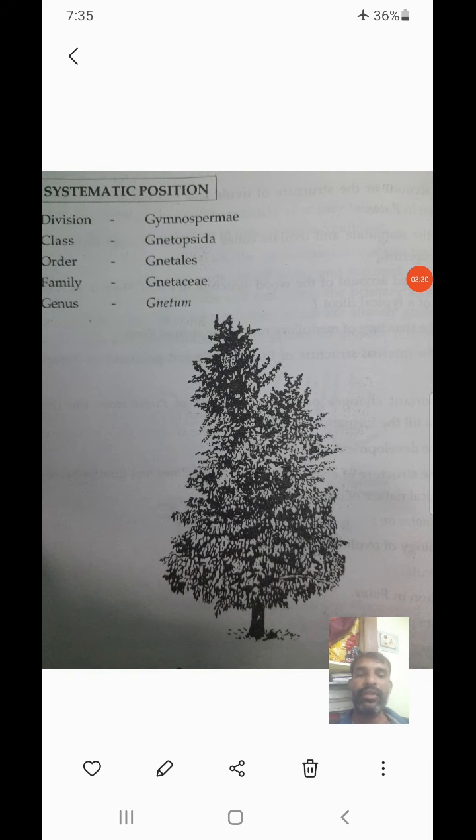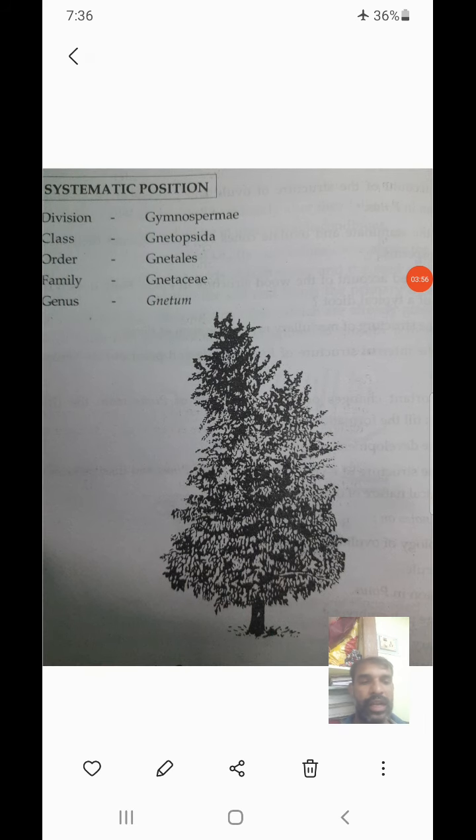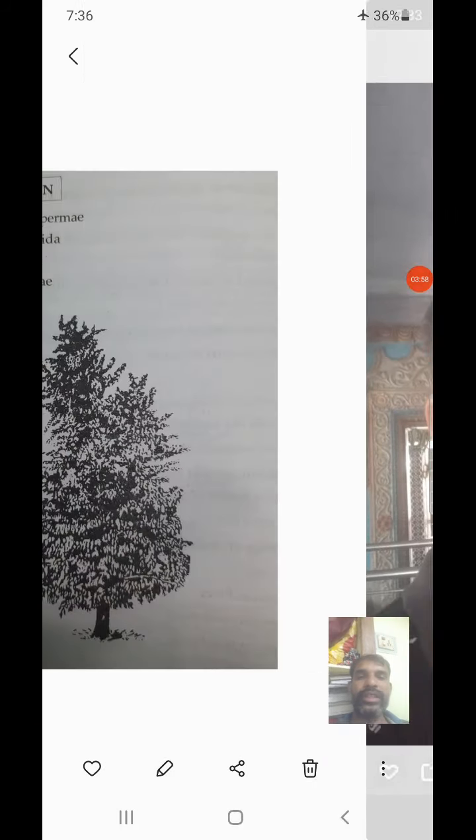Now, what is a gametophytic plant body? The gametophytic plant body has all cells with a single nucleus, meaning haploid in nature, and produces only gametes, that is male gamete and female gamete. Here there is no independent gametophytic plant body; the plant body that develops here is a sporophytic plant body, which is differentiated into root, stem and leaf. Now I will go with the root structure.